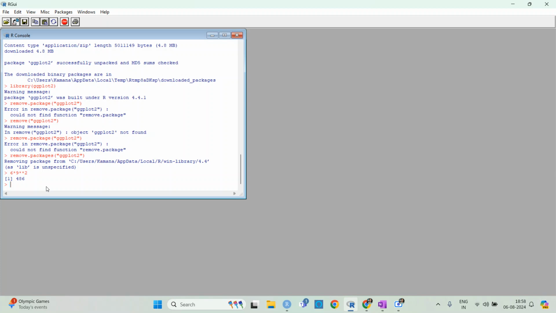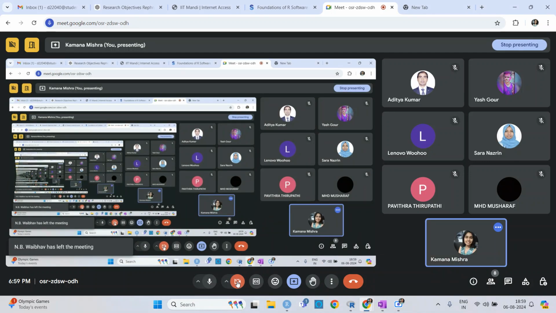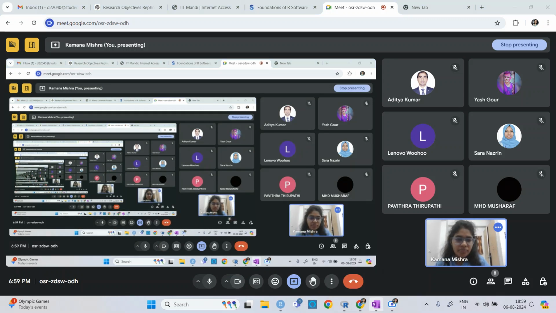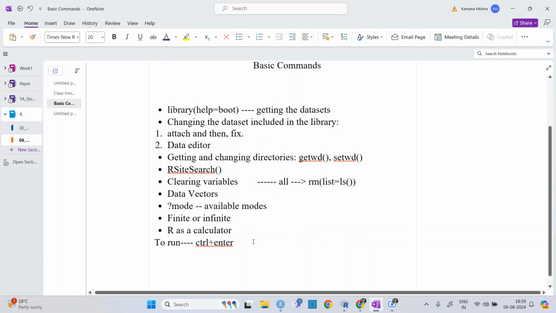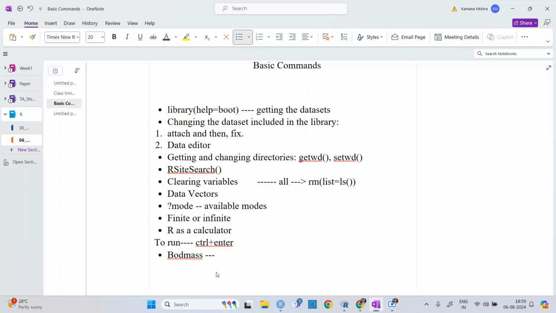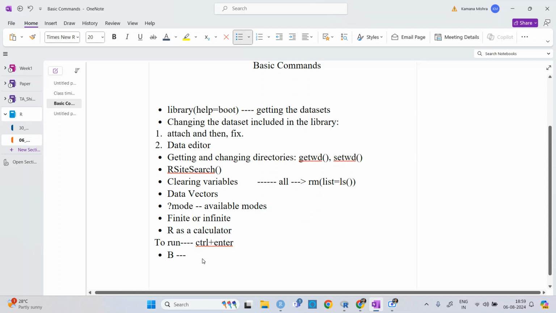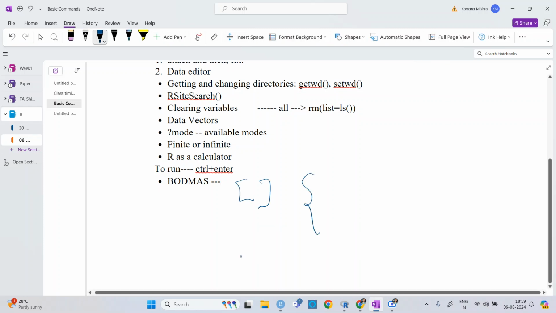For the BODMAS rule, here you do not have brackets like this one or this one.